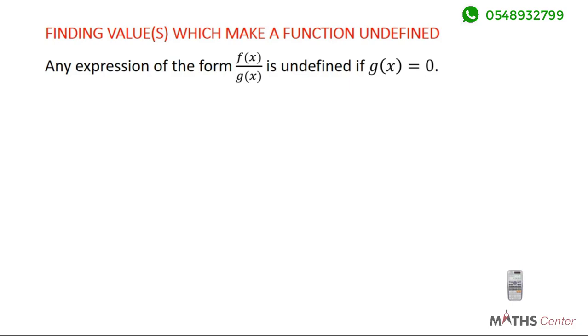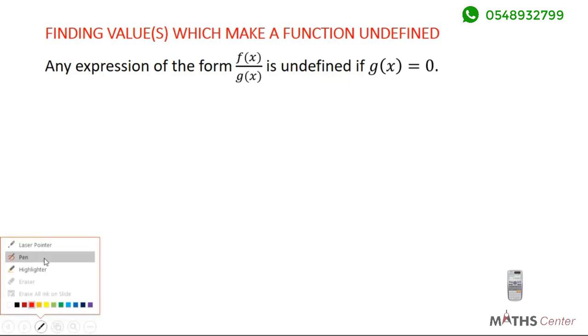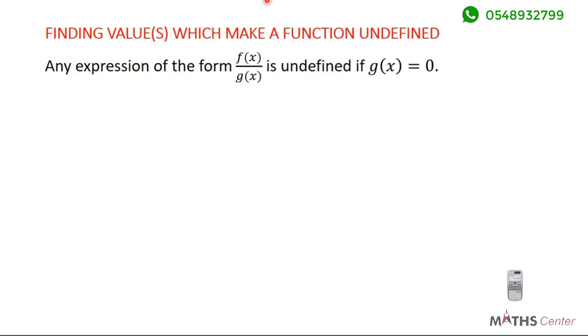So if you have a function that is in the form of a fraction, a function over another function, and the denominator is 0, then your function is undefined. That is why your calculator gives you math error. So if you want to find the values that make a function undefined, equate the denominator of the function to 0 and solve for the variable there. It's as simple as that. Let's pick some examples and see.